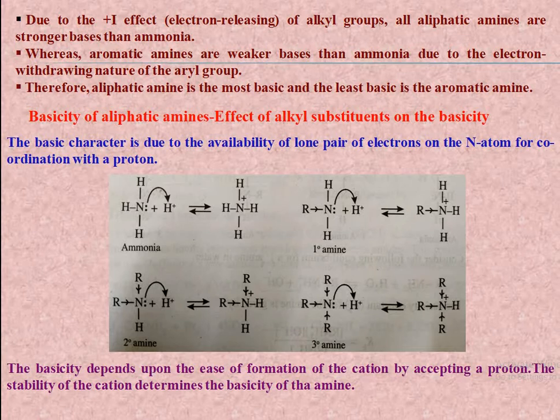Now in the case of a primary amine, it donates the lone pair of electrons to a proton to give RNH3+. This is the protonated amine of the primary amine. Similarly, secondary and tertiary amines also form the corresponding protonated amines. It is R2NH2+ and R3NH+.